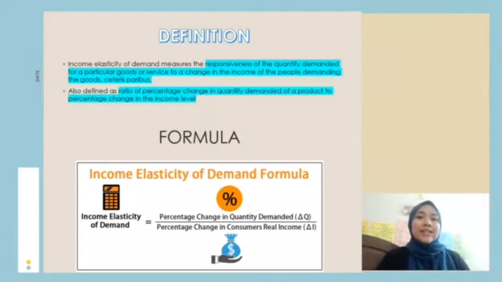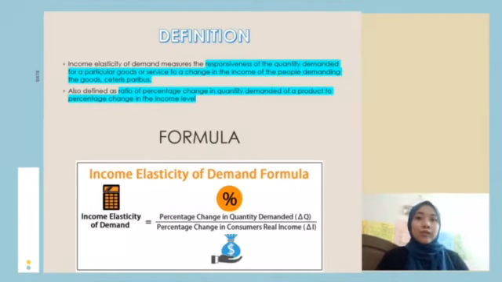Let's start with our first point in this presentation, which is the definition. Income elasticity of demand measures the responsiveness of the quantity demanded for a particular good or service to a change in the income of the people demanding the good, ceteris paribus. It is also defined as the ratio of percentage change in quantity demanded of a product to percentage change in the income level.